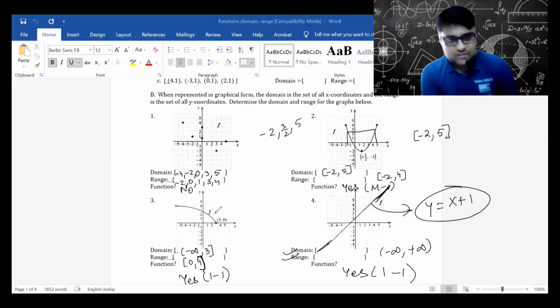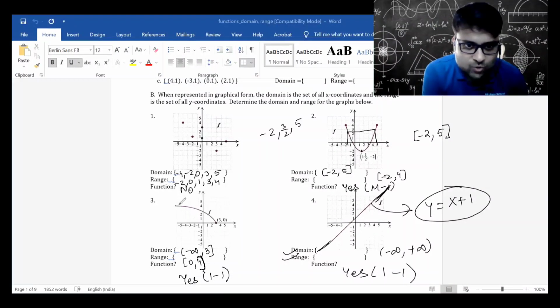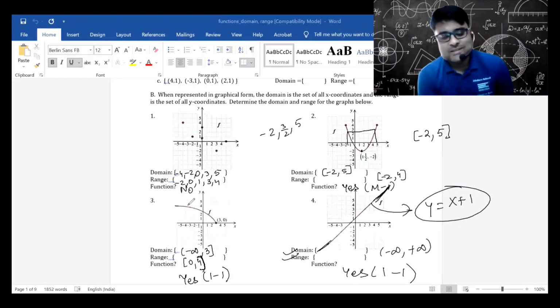And the range for this one is 0 to 4, where it seems like it is going to 4, but you can argue that 4 is achievable, and I'm not going to go against you. You can say 0 to 4 open interval or closed interval, whichever one is fine. Okay, so this is a one-to-one function. This is also a one-to-one function. So that's about 1, 2, 3, and 4.